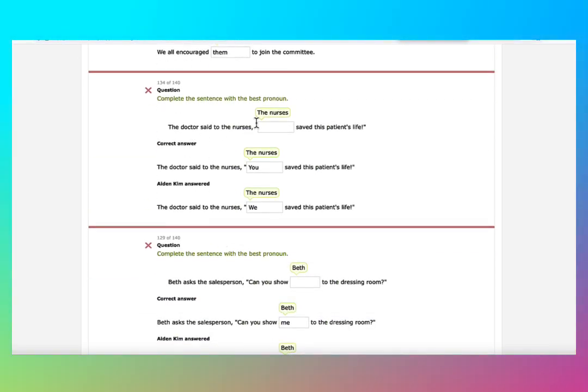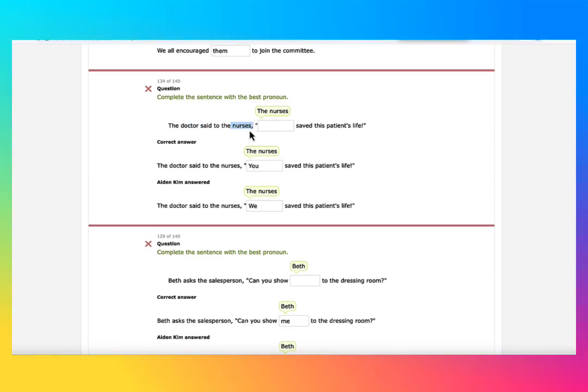The doctor said to the nurses, so the nurses are directed towards, the doctor is talking to nurses. Instead of saying nurses, you do have to say you, right? You, plural, is still you. So the doctor said to the nurses, like if you're a doctor, you're referring to them, right? So you guys saved the patient's life. And that's because we have a quotation mark. So be careful, whenever you see a quotation mark, the nurse is being directed by the doctor, and if you're a doctor, you say you guys, right? You saved.